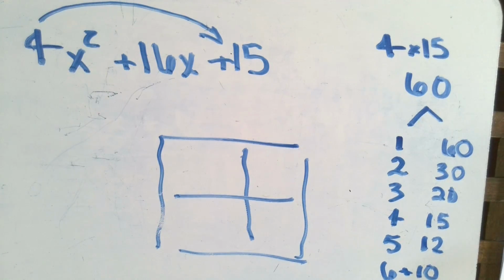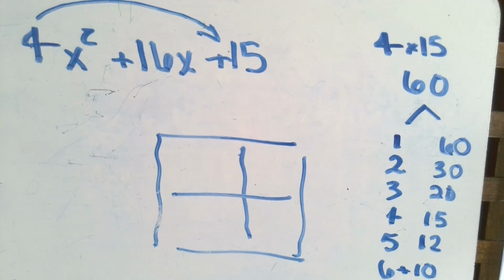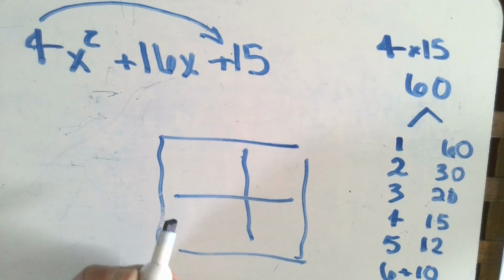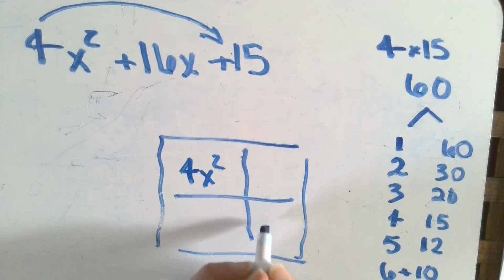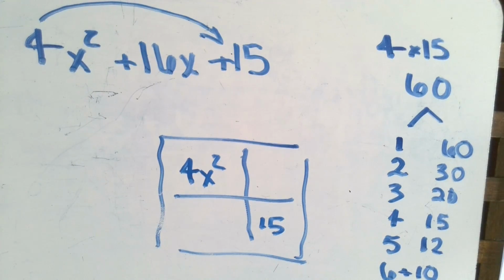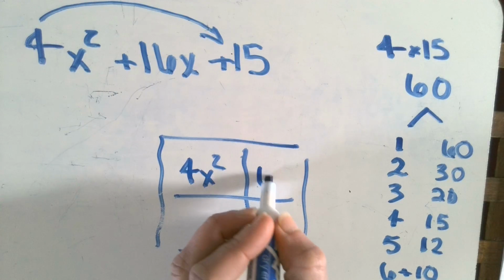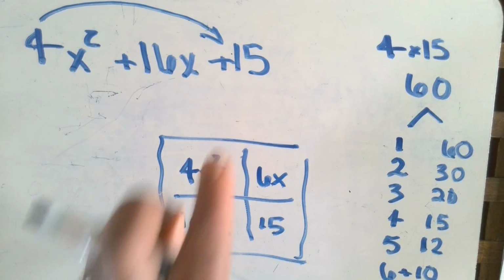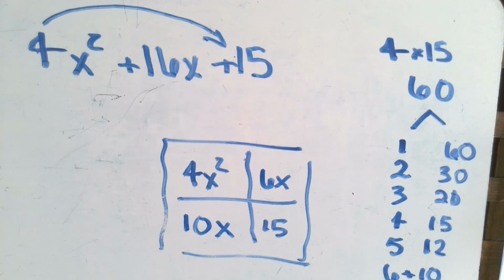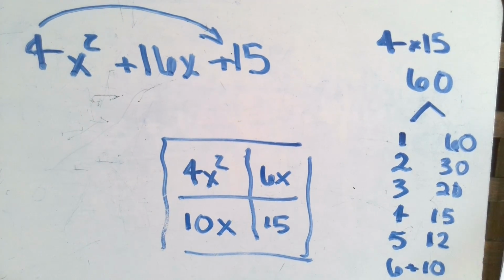So that's going to tell me what I'm going to put in these squares for my x values. The first thing that we fill out with a factor box is our 4x squared and our 15. Those will always go in those spots. And now I know because of the 6 and the 10 that I can have 6x and 10x. And if you see, all of these pieces sum up to our original expression. It does not matter where I put the 6x or the 10x. I could have put 10x up here as well.